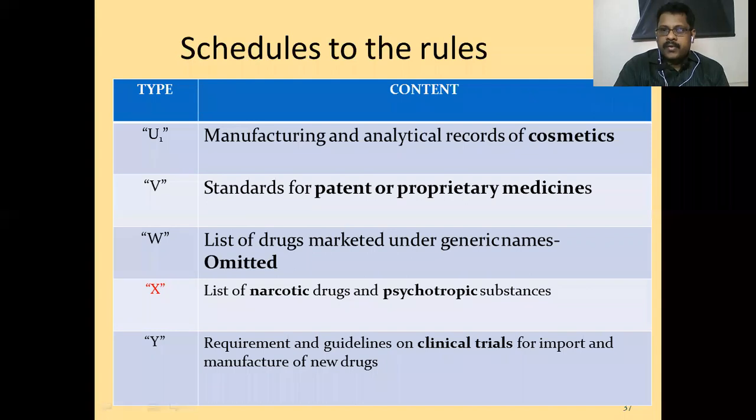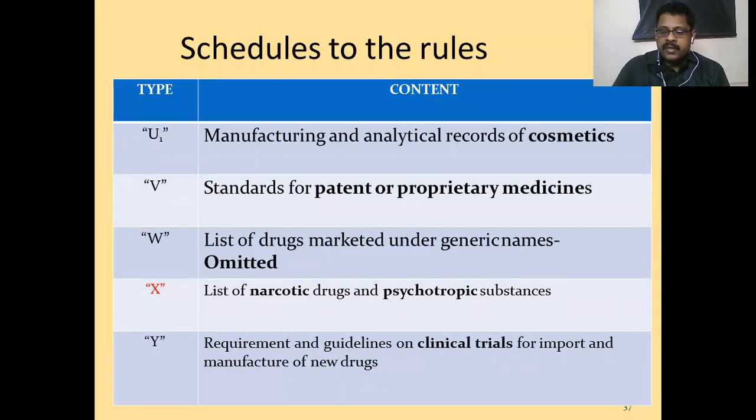Today we are going to continue the discussion of Drugs and Cosmetic Act 1940. In the last two classes we were discussing the act and its objectives. What are the various roles of this act in regulating pharmacy and the practice of pharmaceuticals in India, and the officials appointed as per this act: advisory role, executive role, and analytical role of the officials appointed as per this act, the role of drug inspectors, and the role of analysts, government analysts, like that.